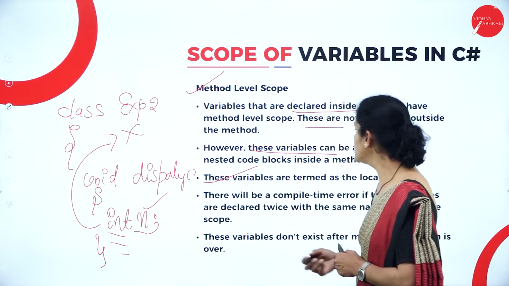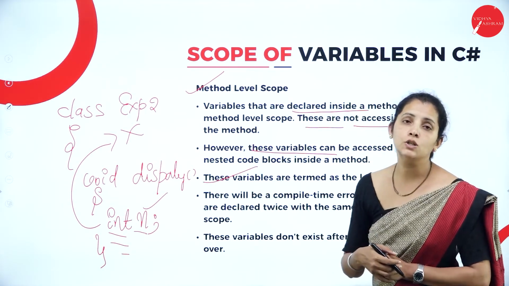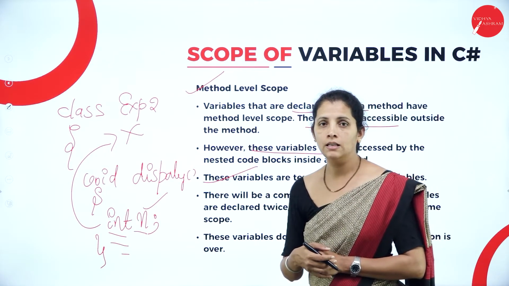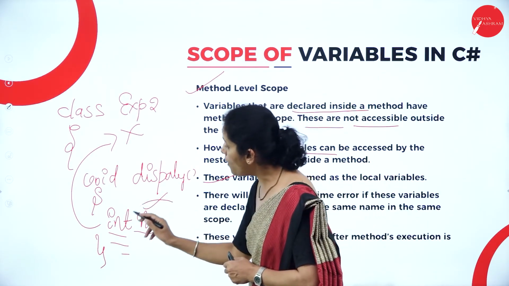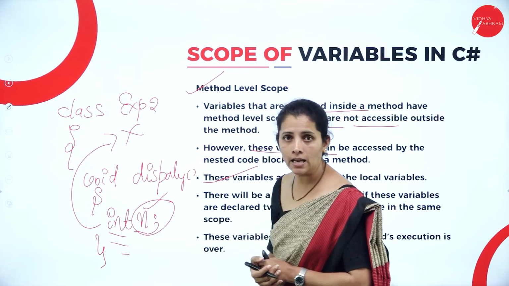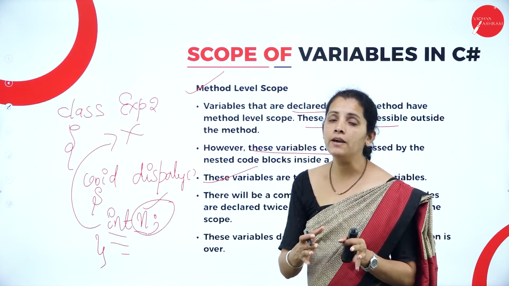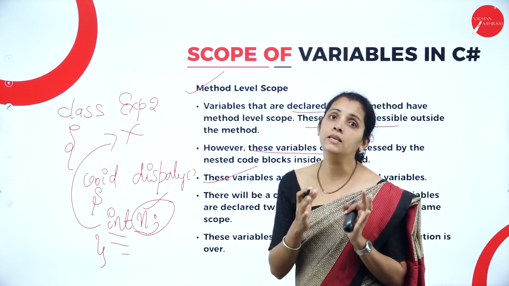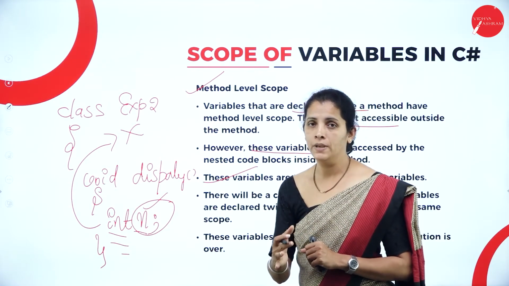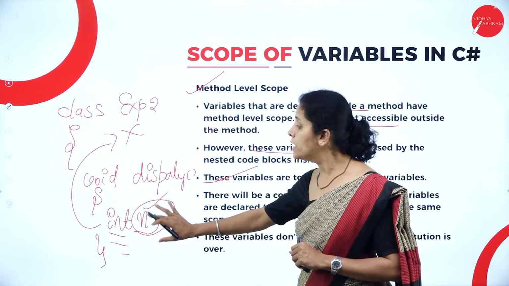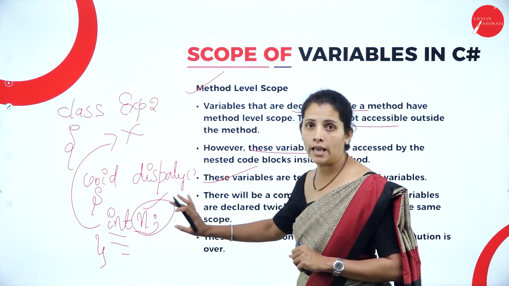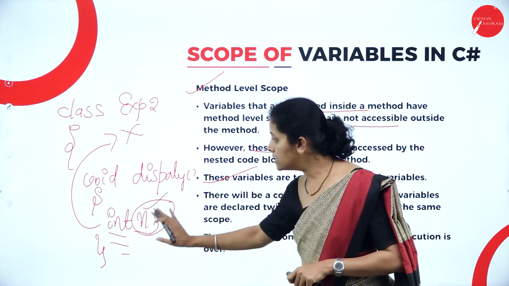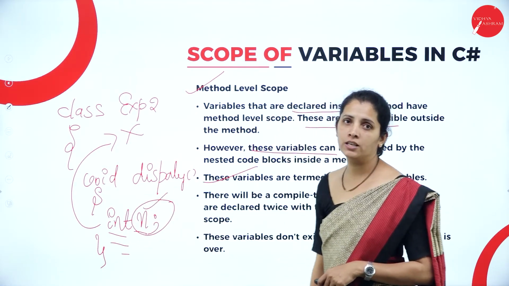These variables are termed as local variables. That means the scope of the variable n is within the method called display. I can use this local variable n within this display function.